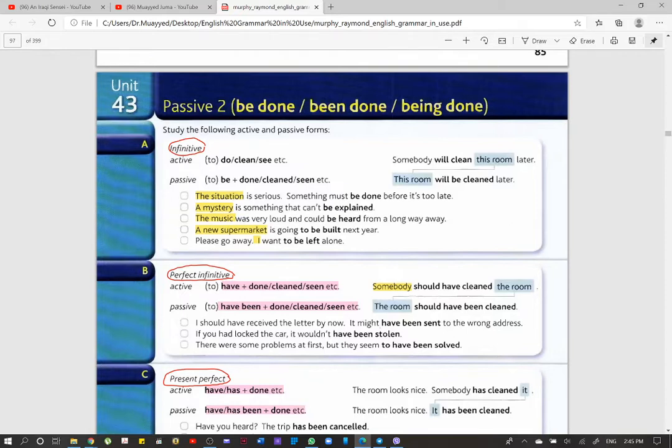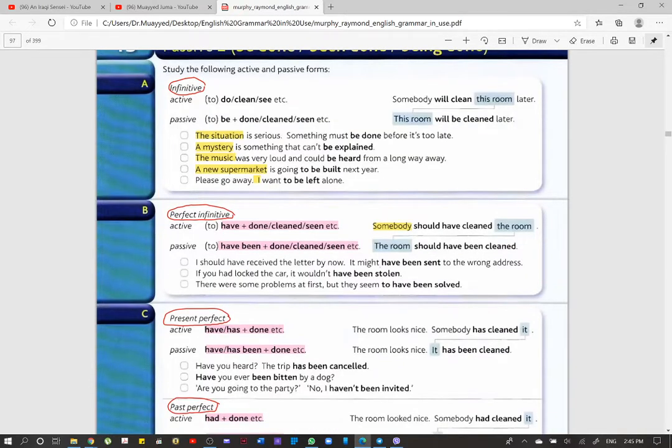So be done, be explained, be heard, to be built, is going to be built. Okay, I want to be left alone. So either we use to, optional here, like in these two sentences, or we don't use to. So we say just the room will be cleaned or is going to be built. I want to be left alone. All right, this is with infinitive.